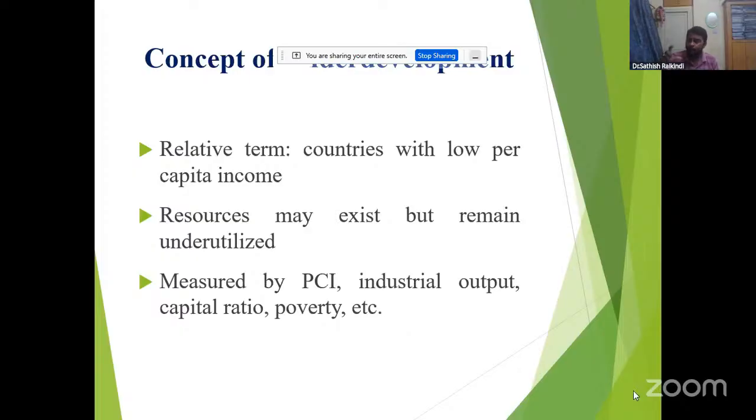Because of lack of capital, they are not discovering the resources. It is measured by per capita income, industrial output, capital ratio, and poverty. These characterize underdeveloped countries.